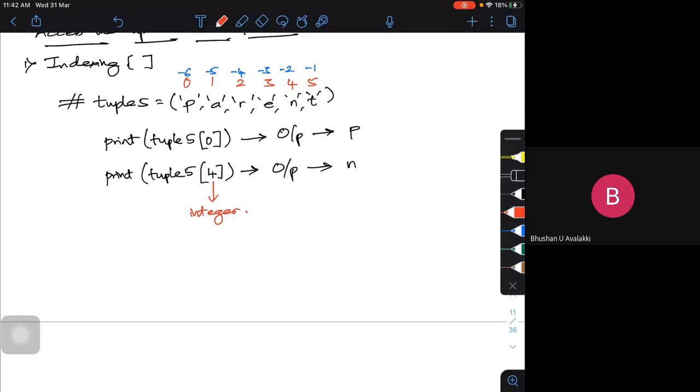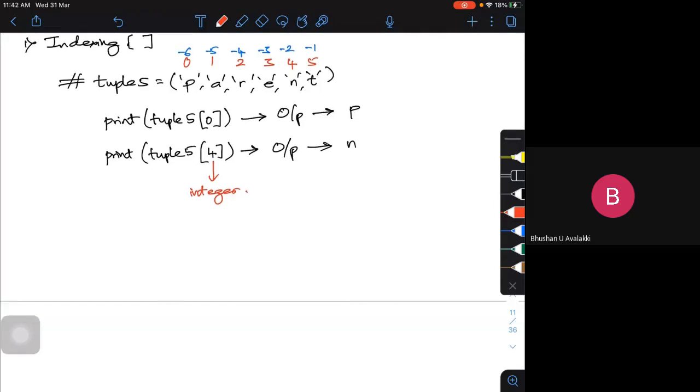Is it possible for me, say for example, to create a compound or nested tuple and try this index operation? Let me create one nested tuple. Let me call it tuple 6, which is equal to, it is mobile.